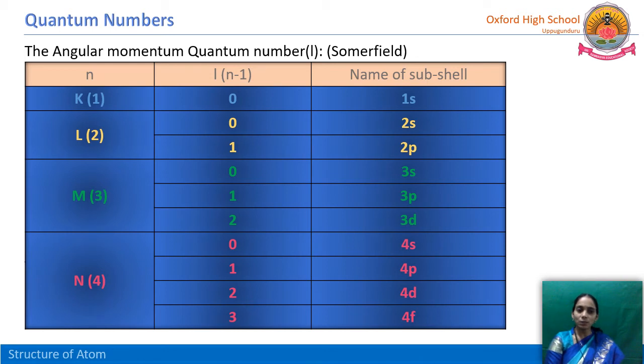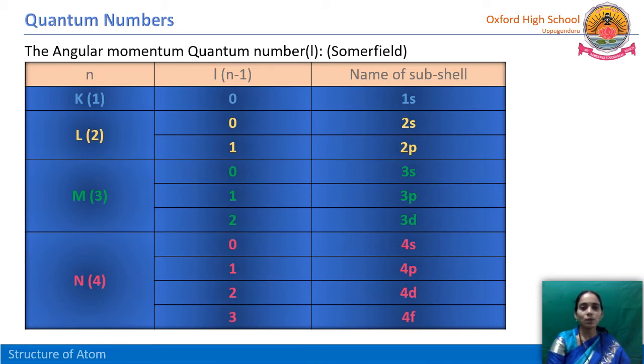If n is equal to 3, principal quantum number 3, how many angular momentum values are there here? 0, 1, 2 values are there. How do we calculate this? By using the formula n minus 1. So here these are the third shell subshells: 3s, 3p and 3d. Whereas n is equal to 4, 4 subshells are there: 4s, 4p, 4d and 4f.